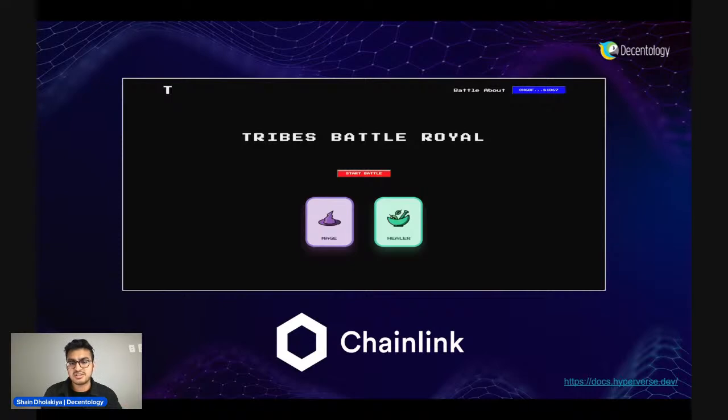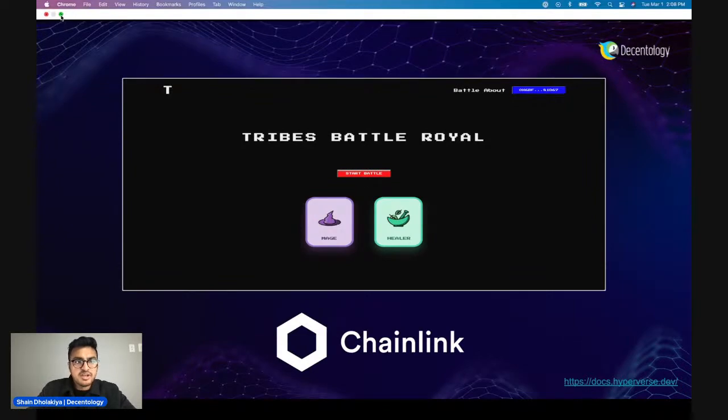So one of the functionalities that you could do is use a random generator. This oracle is essentially a bridge between real world data and the blockchain, so you could get this data onto the smart contract and use it. Things like weather or sports event scores or stuff like that. And the most popular oracle being used is Chainlink.